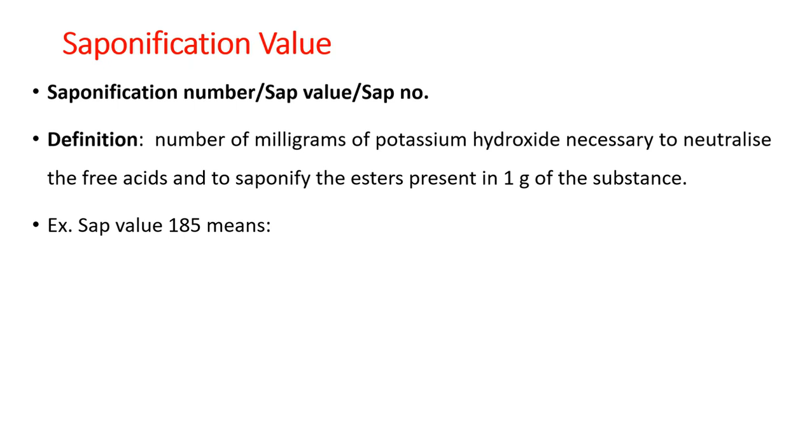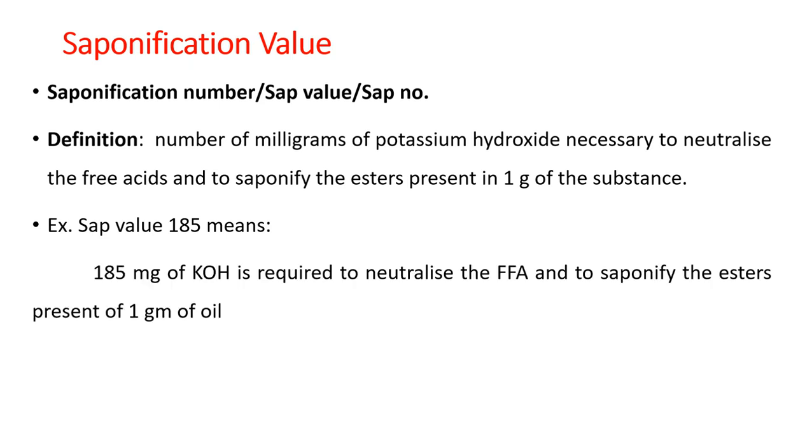Let us assume the SAP value is 185 for an oil. If you read somewhere in any of the books that the SAP value is 185, what that exactly means is that 185 milligrams of KOH will be required to neutralize the free fatty acids and to saponify the esters present in 1 gram of that particular oil.